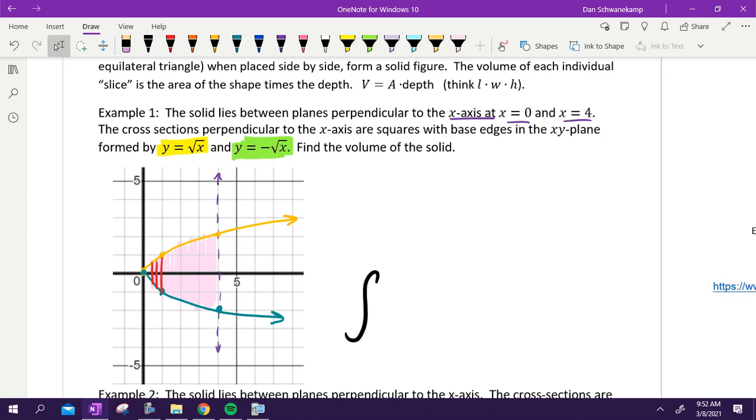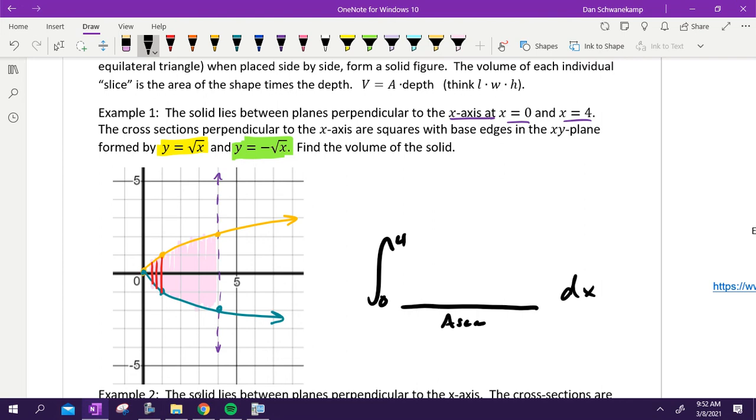The key to our integration here is going to be to figure out what our area is. We're going to integrate our area. If we're drawing vertical lines that are perpendicular to the x-axis, is this a dx problem or a dy problem? This is a dx. If you cross the x-axis, that's a dx problem. Okay, we've talked about that already, but this is a dx problem. From when until when am I going to draw the lines on the x-axis? 0 to 4, because that's the shaded region from 0 to 4.